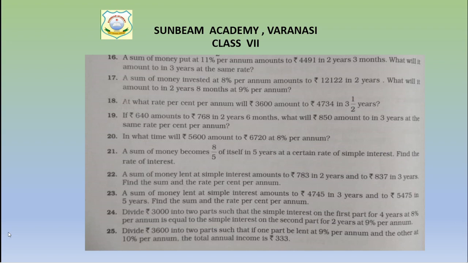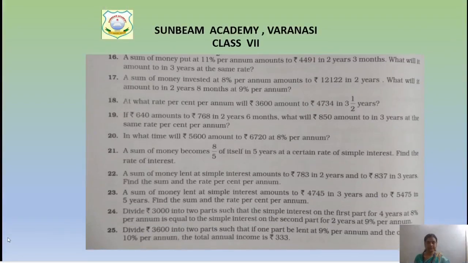A sum of money lent at simple interest amounts to 783 in 2 years. In 2 years it amounts to 783, which means time is given and amount is given. And 837 rupees in 3 years. Find the sum and the rate percent per annum. So children, first of all we have to design it in our own way. Then we will proceed.